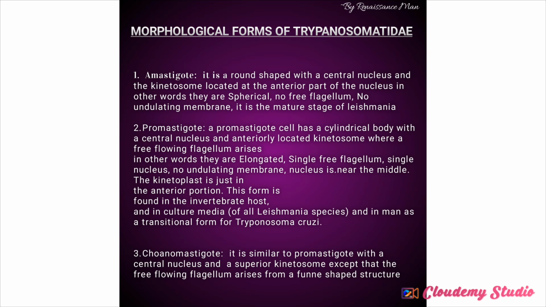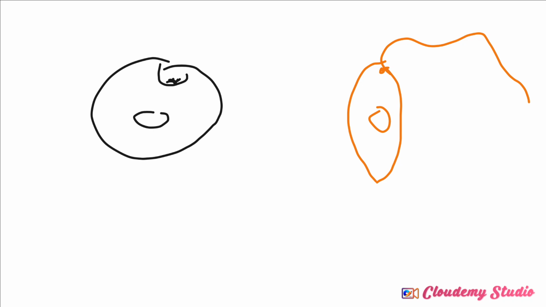And it should be noted that this group of animals are also elongated. You understand? They are elongated. So that's on that. So let me just illustrate that as well. So promastigotes looks like this. They are elongated. They have a kinetosome somewhere around there and a free-flowing flagella and a central nucleus. Are you getting me now?